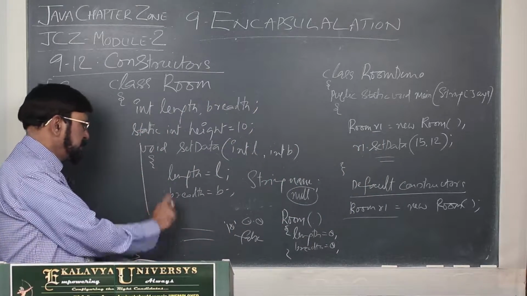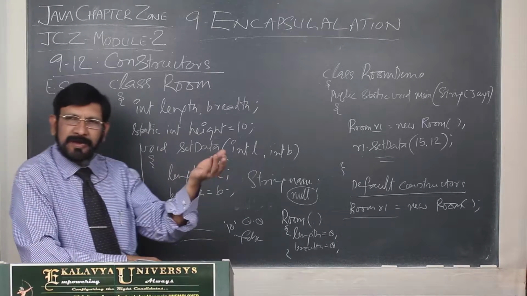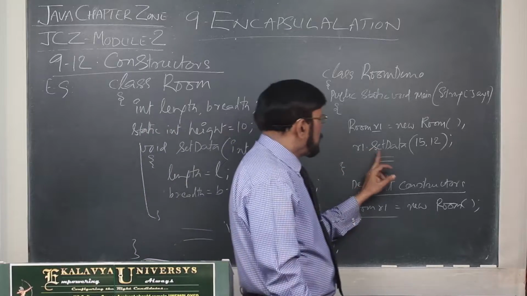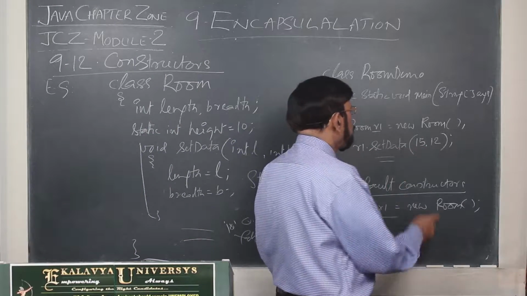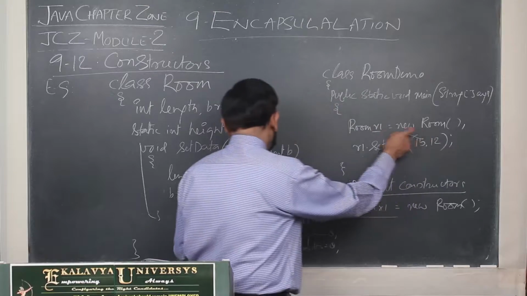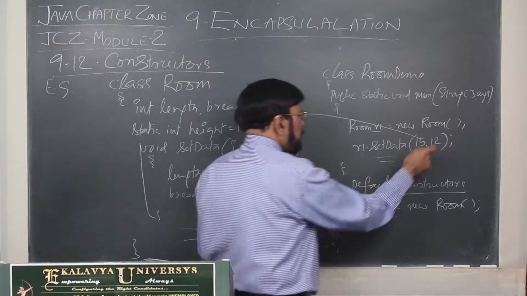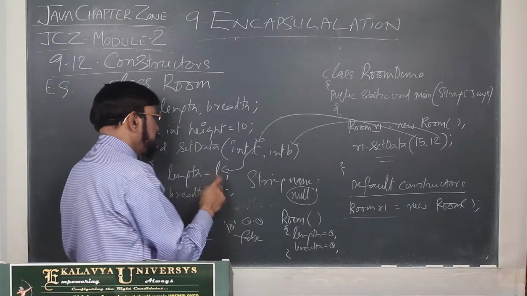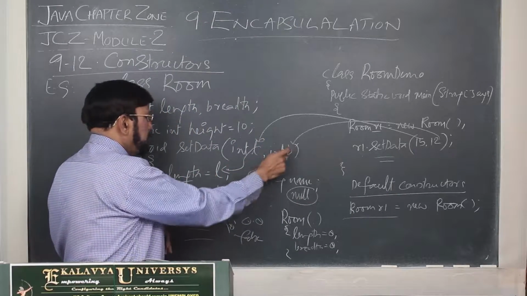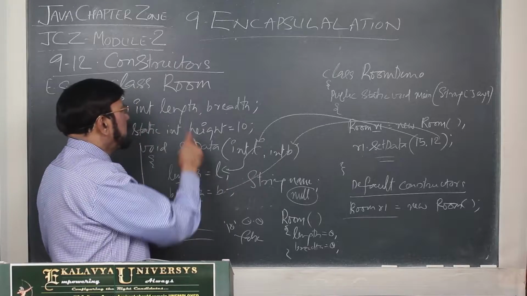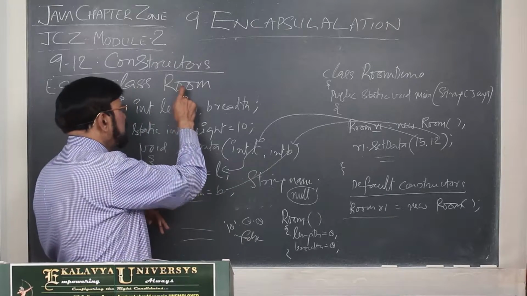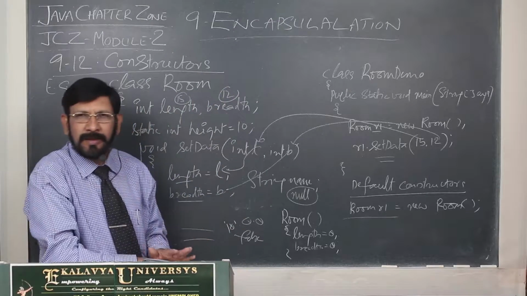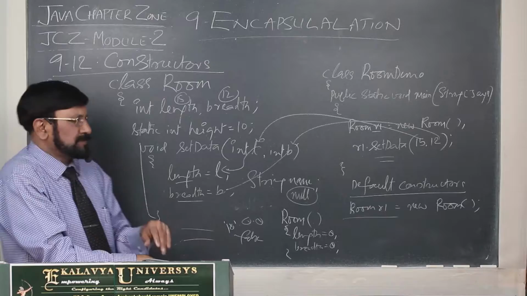It is an instance method, because we have to use it via an instance, meaning an object. Now R1.setData(15, 12). As a result, 15 is assigned to L, 12 is assigned to B, in turn L is assigned to length, and B is assigned to breadth. So length is initialized with 15, breadth is initialized with 12. This is the C model mechanism.